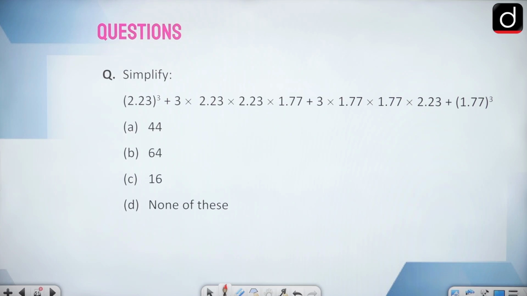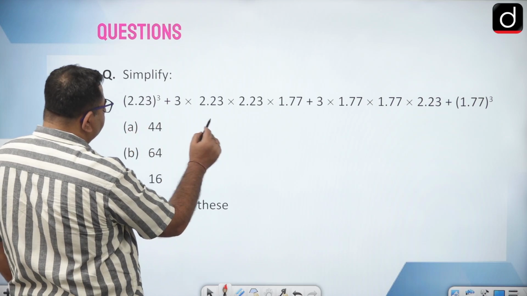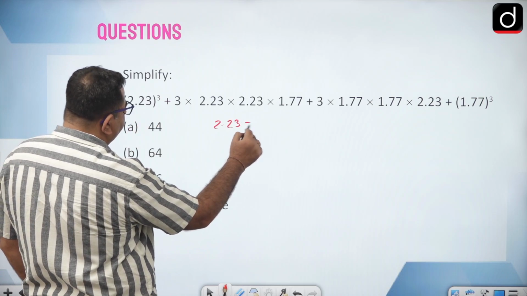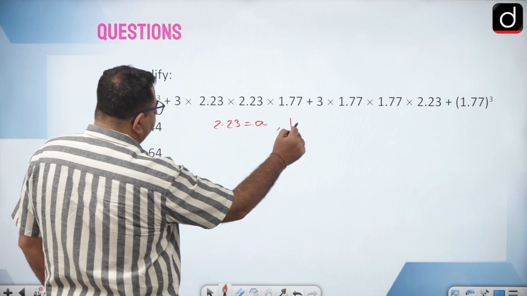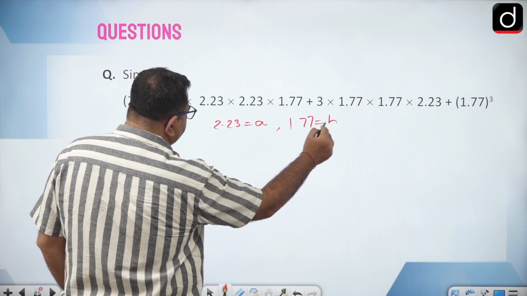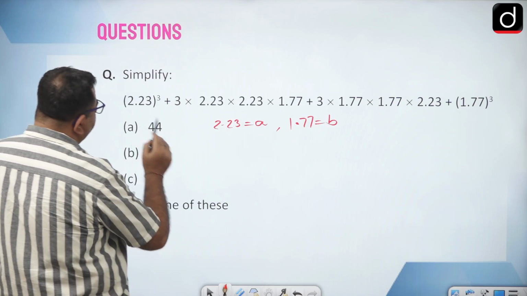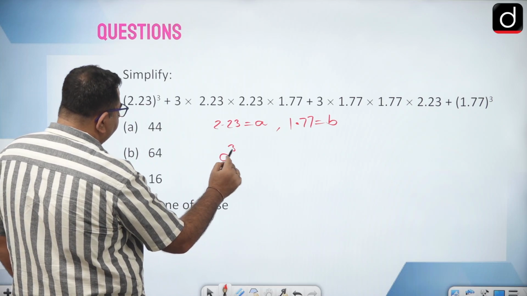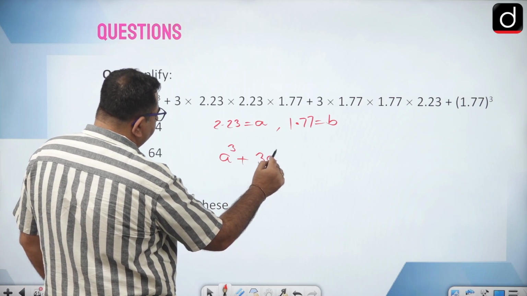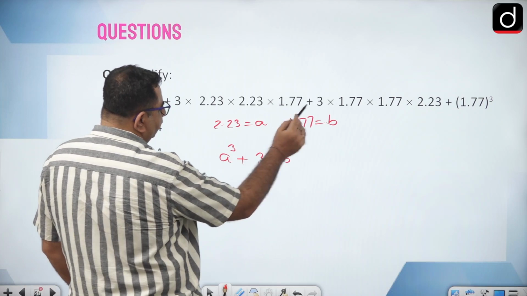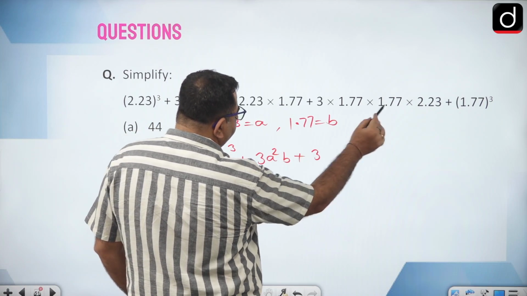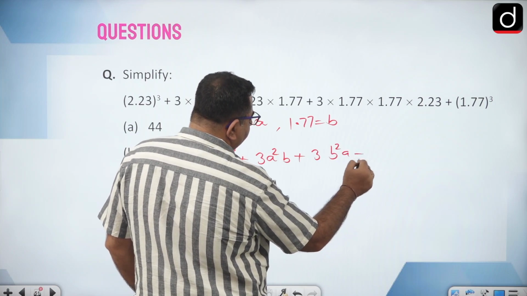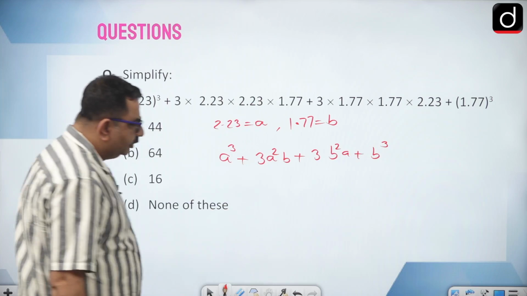So let's consider 2.23 as A and 1.77 as B. Let's write everything in the form of variables: A cube plus 3A square B plus 3B square A plus B cube.